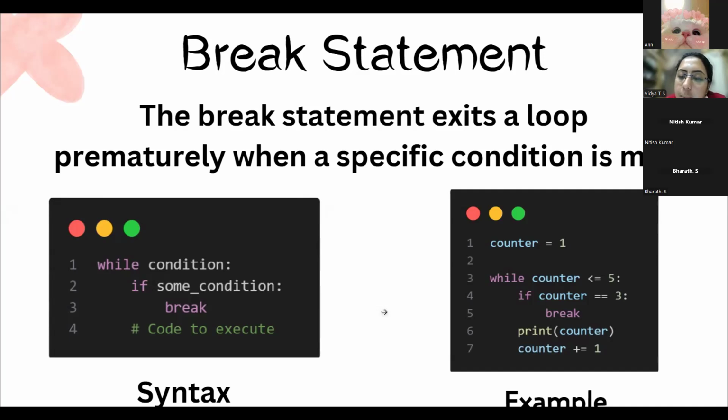No, first the output will be 1, so 1 also will get printed, right? Yes, ma'am. So 1, 2 and 3 will be printed if the counter is assigned as 4. Okay, yeah. Nitish?